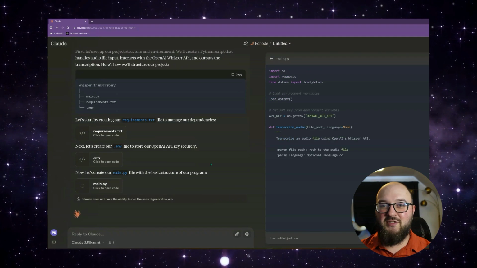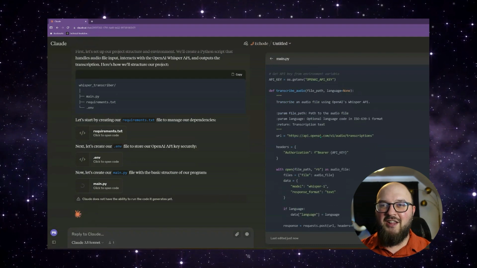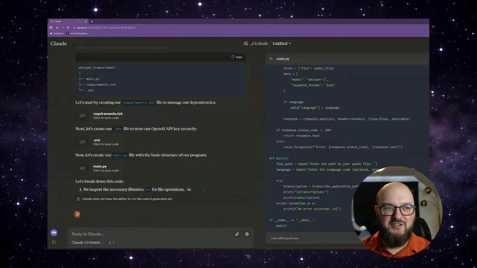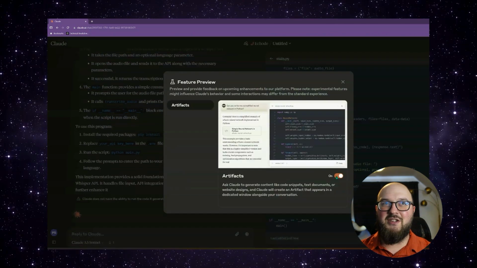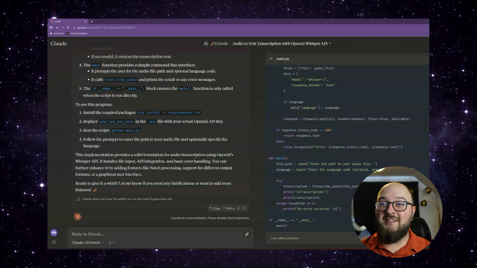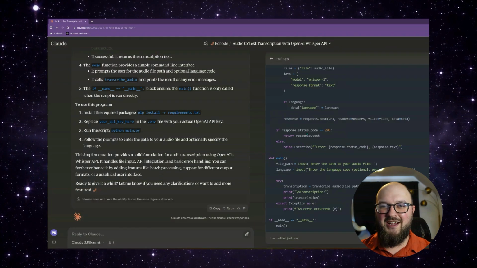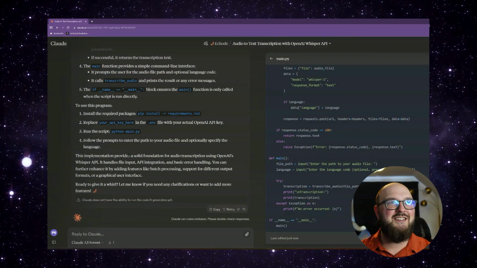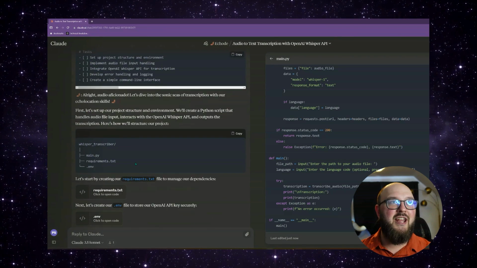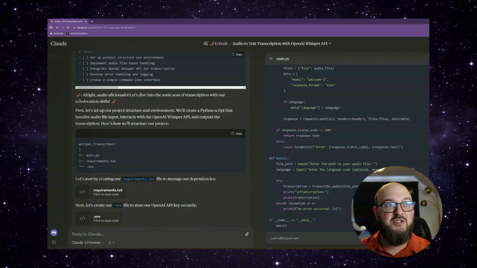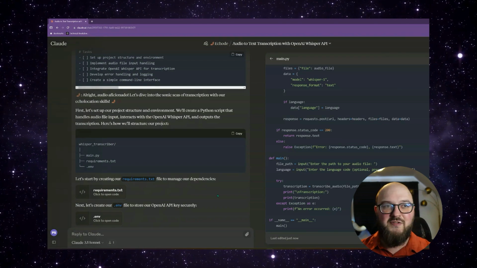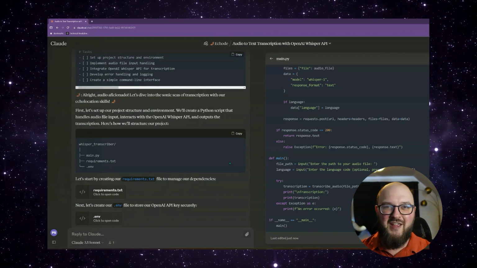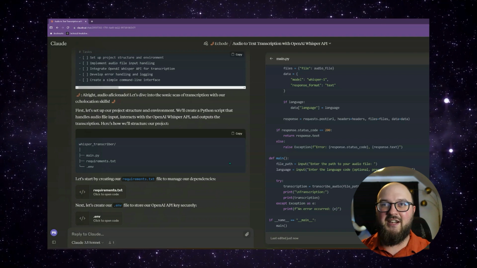Oh, this is great. This is another thing that Claude does. It's called artifacts, which you can turn on by going down here and just making sure that it's on. It has this little sidebar for your code, and it can do all kinds of other stuff, which we'll test out. But let's just scroll up here and check it out. It's doing what I wanted first, which is to actually outline what this is going to look like. So let's follow these instructions and open up VS Code and start putting this stuff in here.